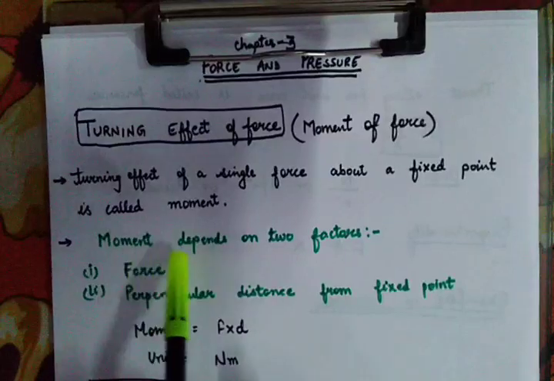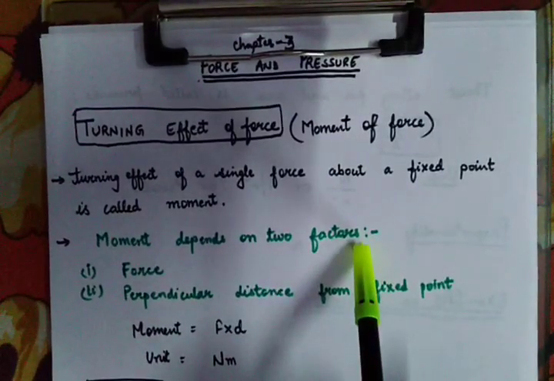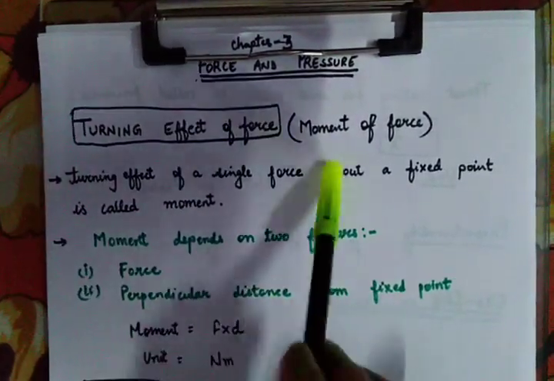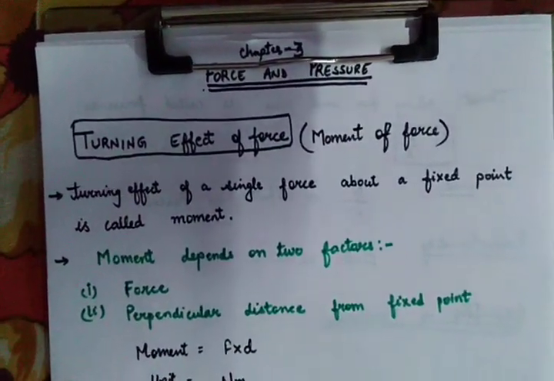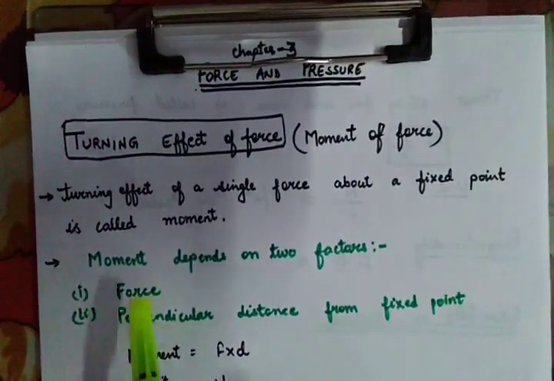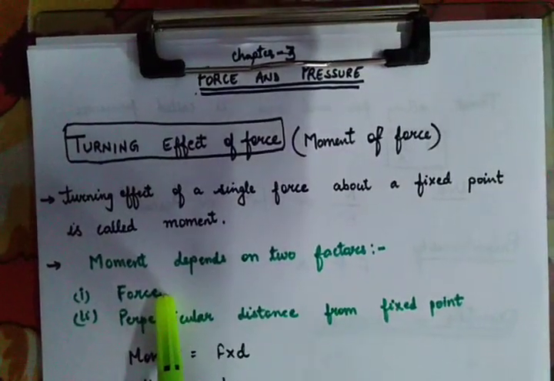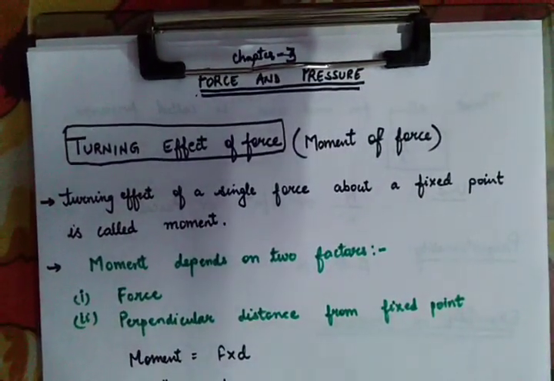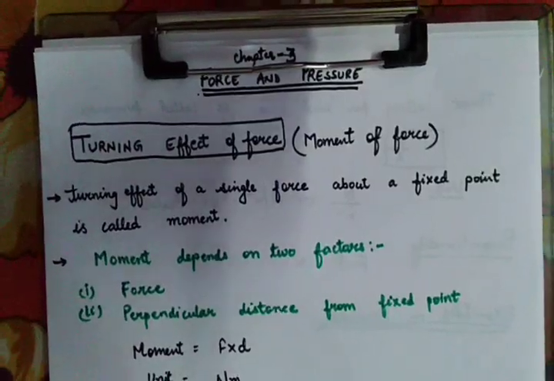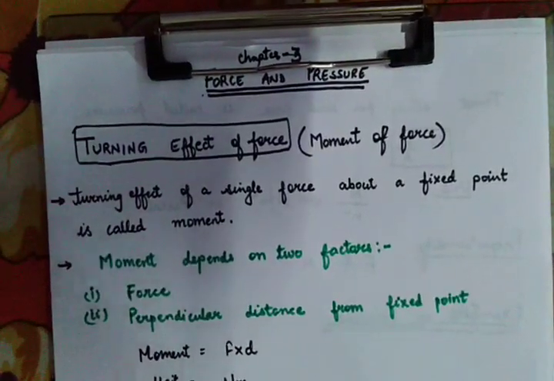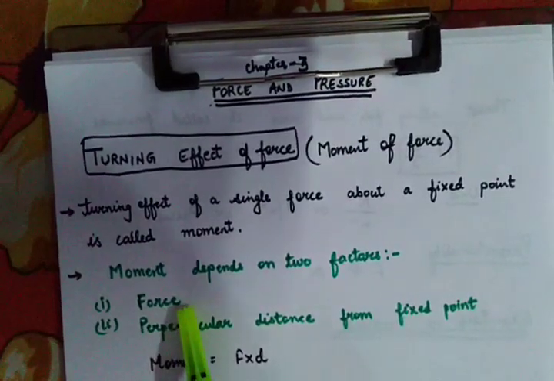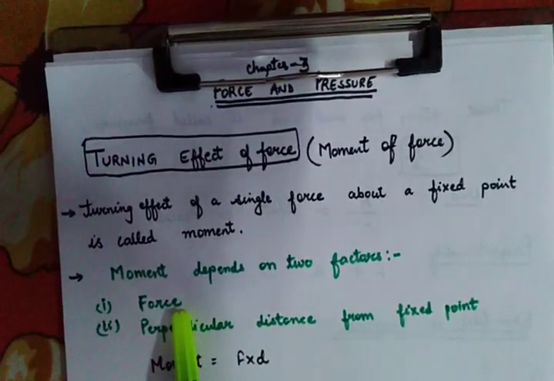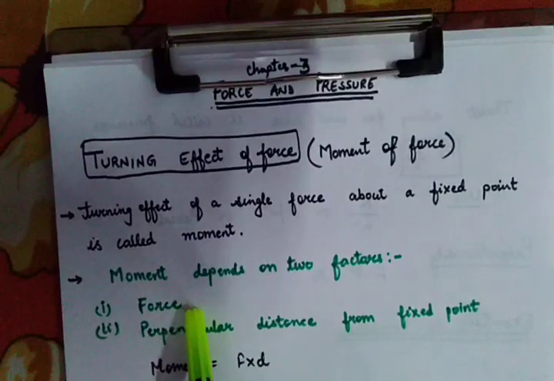Now, moment depends on two factors. So, when we are talking about this topic, just keep this door example in your mind. Moment depends on two factors. Let's deal with the example of the door. When you are opening the door, how fast or how easy it is going to move depends on the amount of force you are applying on the handle.